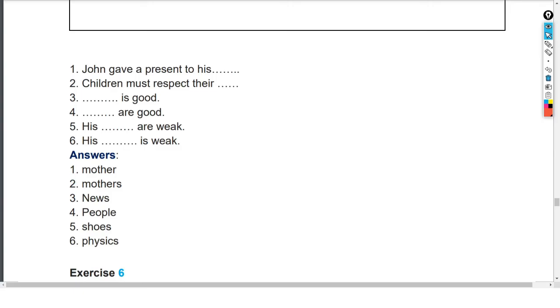Number 5, his dash are weak. Number 6, his dash is weak. Therefore, this is the exercise to be done by you, and the more exercise you do, more perfect you will become, because writing makes you more exact and more perfect.